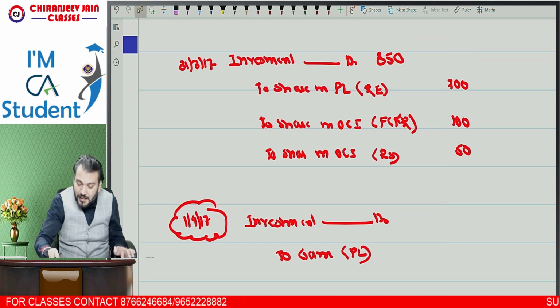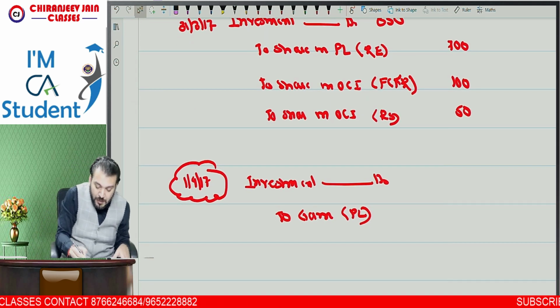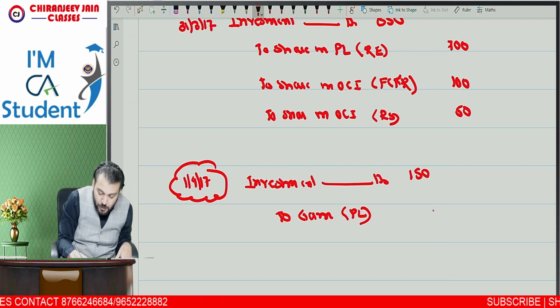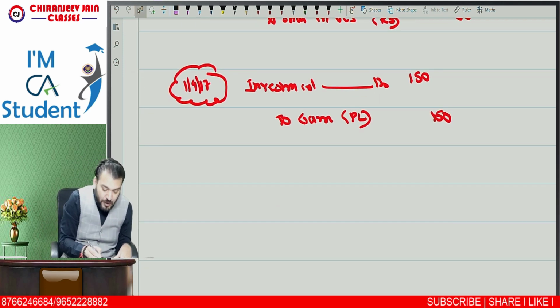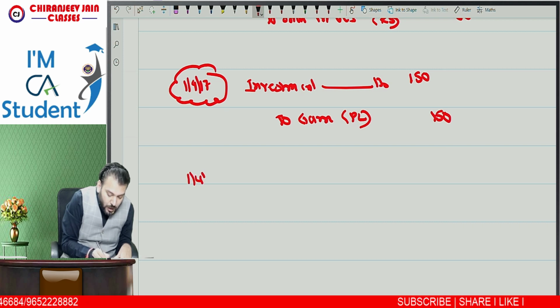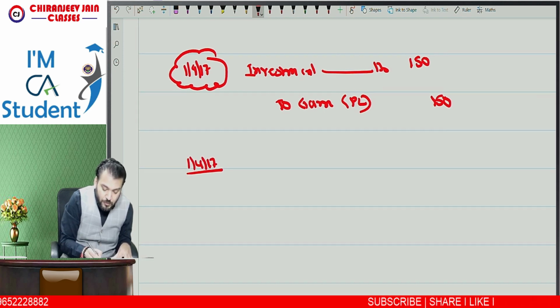So you can see 9,000 minus 8,850. It is what? 150 will be the gain. Correct. Now we'll apply Ind AS 103. So on 1/4/2017, we'll apply Ind AS 103.